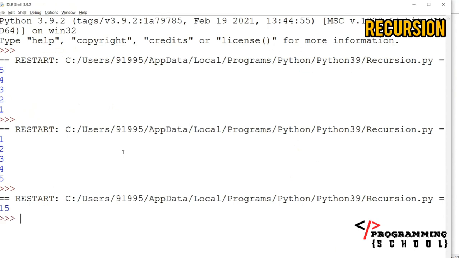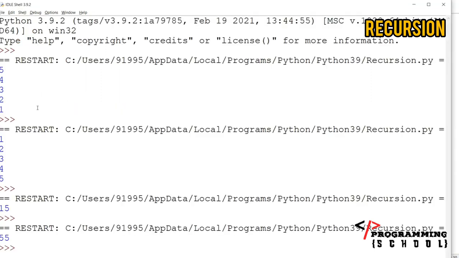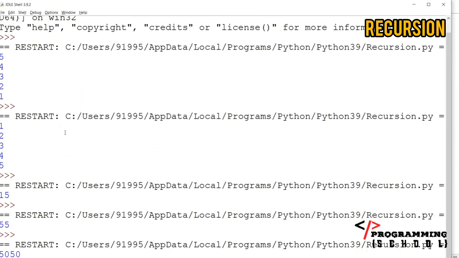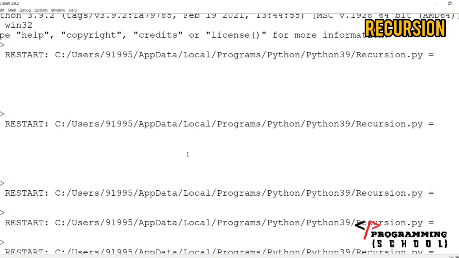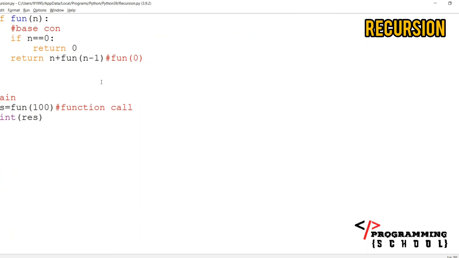For example, here I am going to give 5. It is going to print 15. If I work with 10, it is the sum of 10 natural numbers, then it is going to be 55. If I give 100, the value is going to be 5050 here. This is the sum of n natural numbers using recursion.